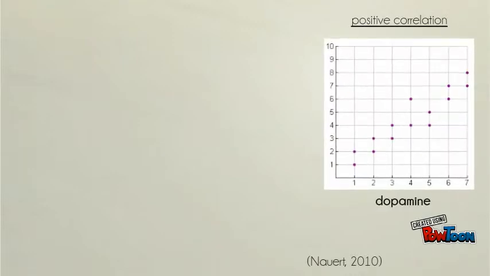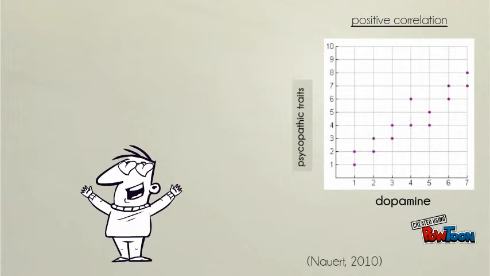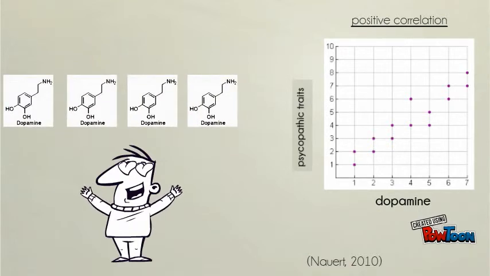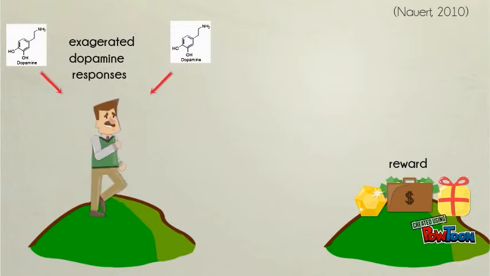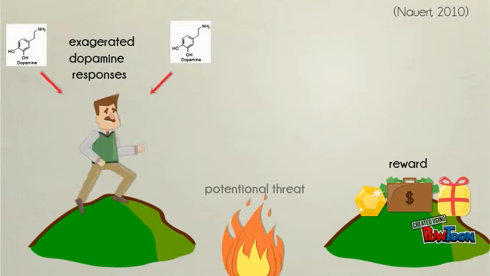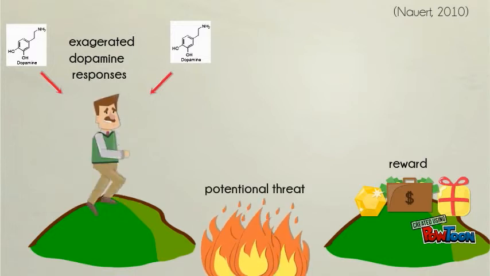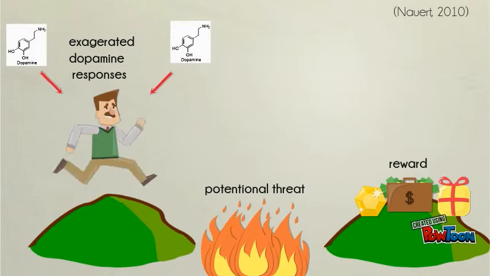New research by Vanderbilt University scientists has discovered a positive correlation between the amount of dopamine in our brains and the likelihood of developing psychopathic traits. They found that people with high psychopathic traits have almost 4 times the amount of dopamine in response to receiving a reward. It may be that because of their exaggerated dopamine responses, once they focus on the chance to get a reward, psychopaths are unable to alter their attention until they get what they want. It's not just that they don't appreciate the potential threat, but that the anticipation or motivation for reward overwhelms those concerns.